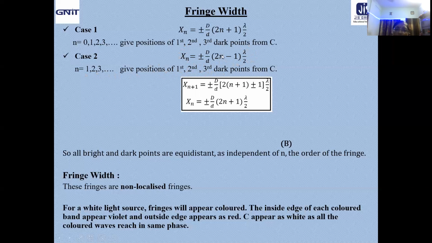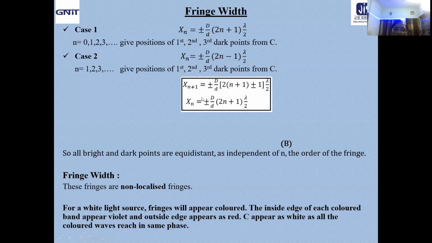Because if you put n equal to 0 here, you will get a negative value. That's why, to have a logical value, you have to start from n equal to 1. But in the other case, you can use n equal to 0, but mind it that you will hold for the first minima, because at C we always have the central maxima and this is our reference point. So be careful at this point. Please don't confuse yourself during the answer part.